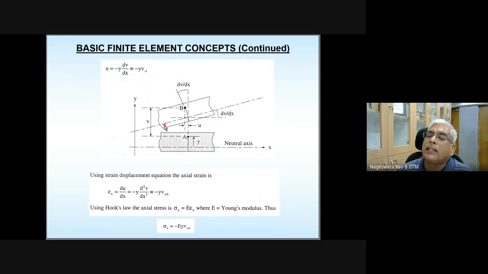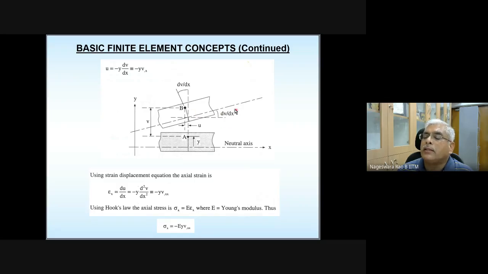So now let's understand how much this neutral axis is going to get rotated. If you know how much the neutral axis is going to get rotated in the deformed configuration, by the same amount this plane also should get rotated, because they have to maintain 90 degrees.